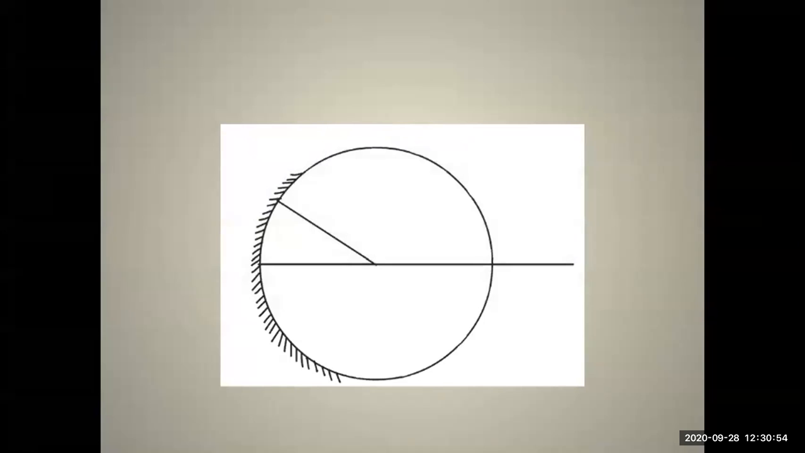Next is what is meant by principal focus. Incident rays which are parallel to the principal axis of a concave mirror, after reflection from the mirror, meet at a particular point in front of the mirror, on the principal axis. This point is denoted by the letter F. You can see the letter F. It is called the principal focus of the concave mirror.